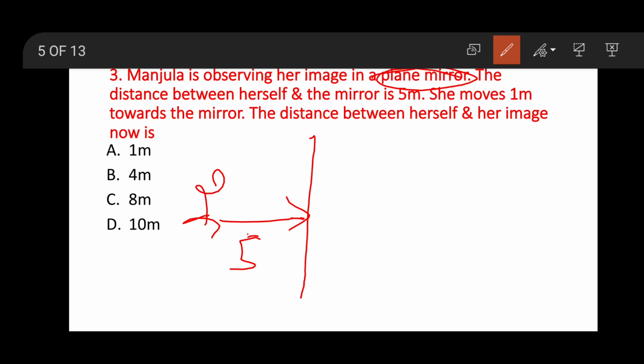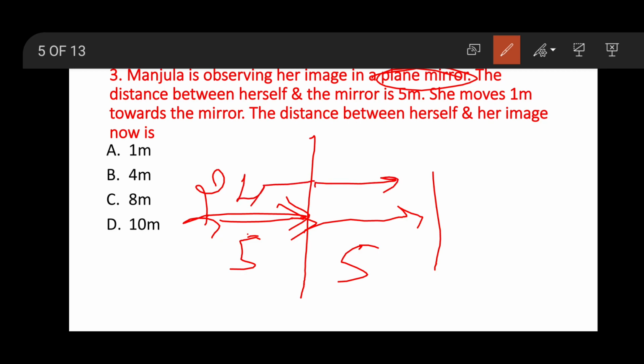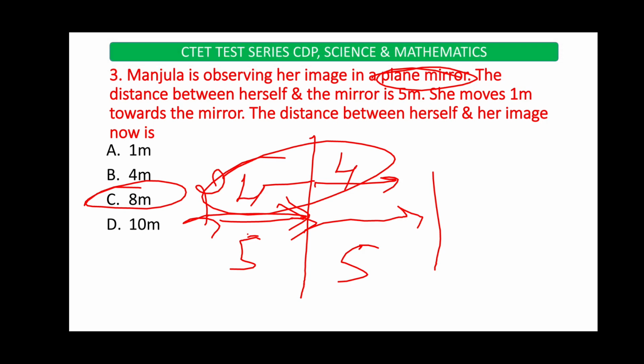The present image distance is total 10 meter. If she moves 1 meter towards the mirror, it will become 4. So the image distance from the mirror is also 4. Total distance from her to the image is 8 meter. Option C is the right answer.